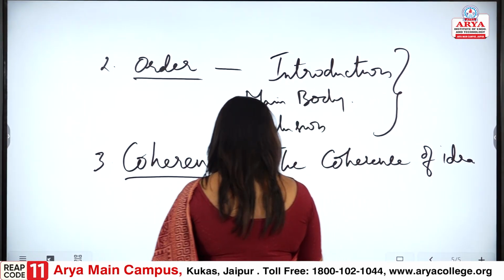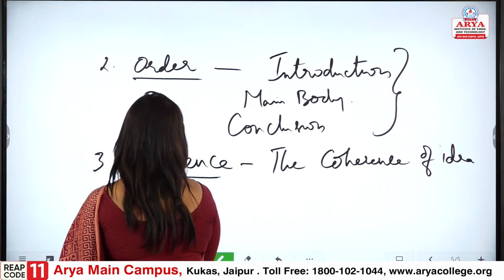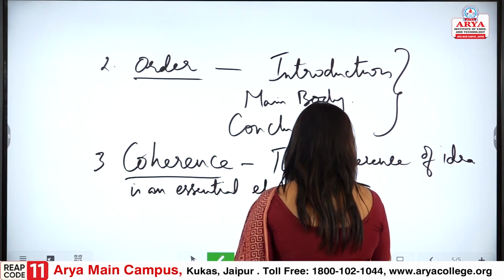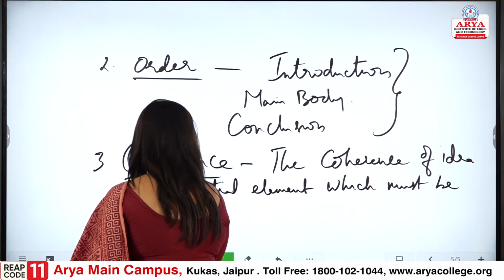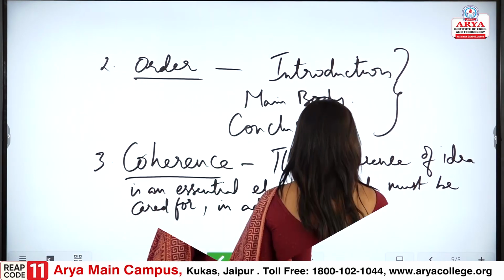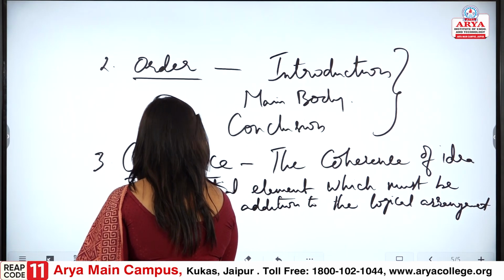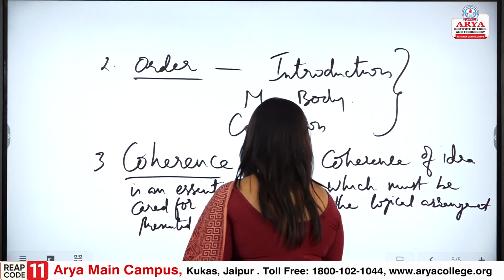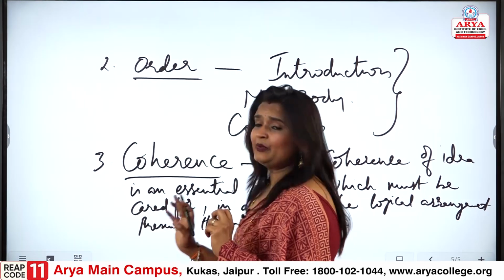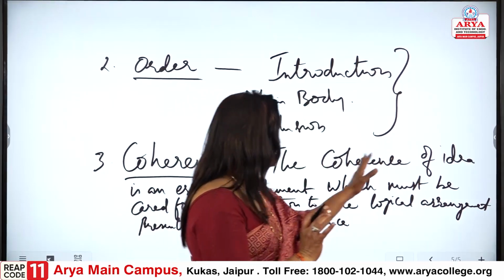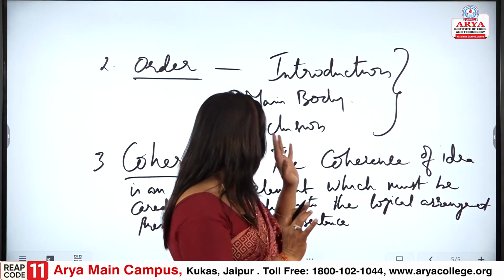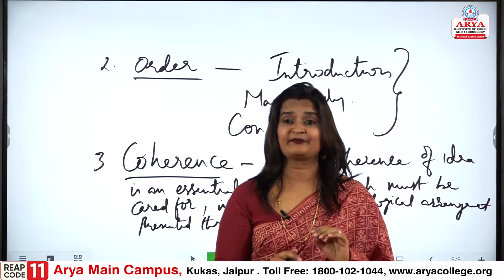Coherence of idea is an essential element which must be cared for in addition to the logical arrangement presented through each sentence. So when we are talking about coherence, coherence of idea is an essential element.